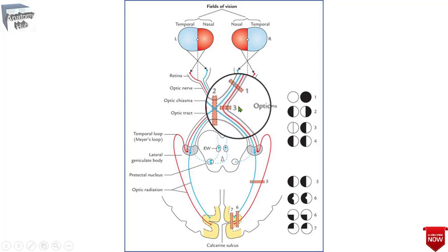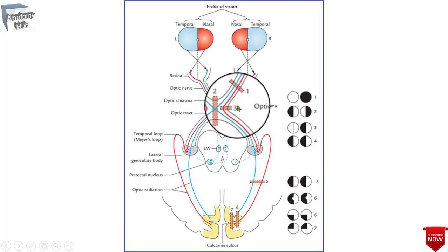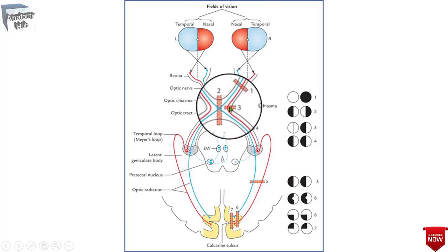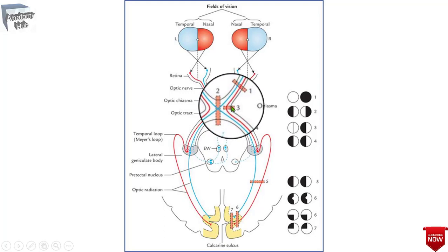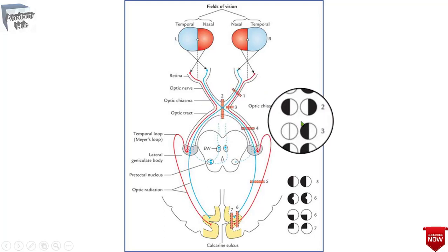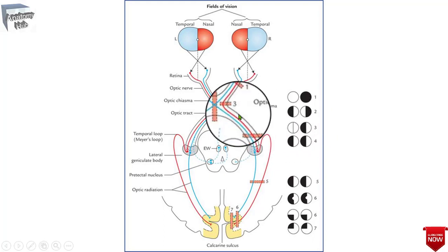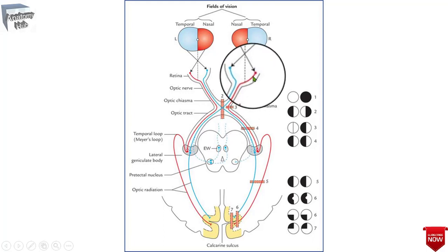So if you find a lesion at the lateral side of the optic chiasma, that means it is due to an aneurysm or an occlusion of the artery, the internal carotid artery, which is very closely related to this area. That's why if the destruction is at the lateral part of the optic chiasma on one side, an aneurysm of the internal carotid artery or anything else may produce a unilateral defect. You can see here, because they are the uncrossed fibers,